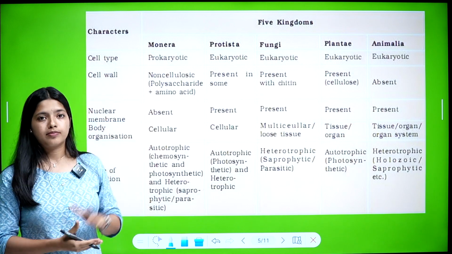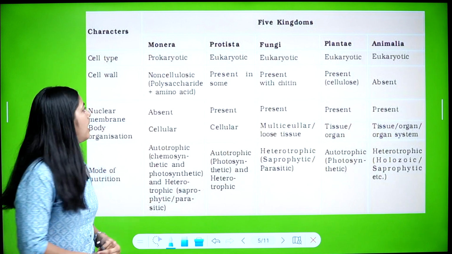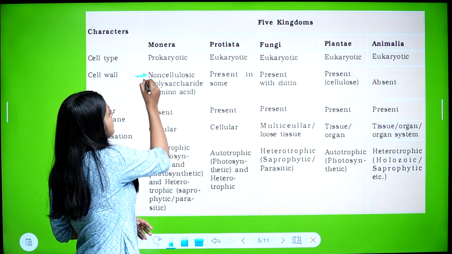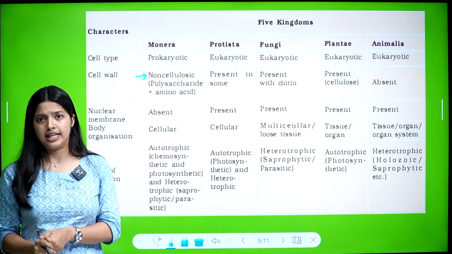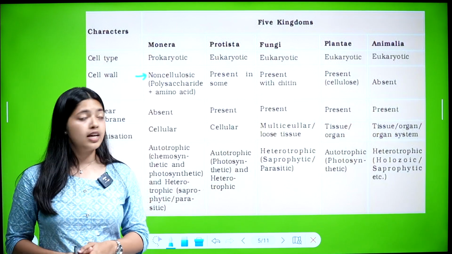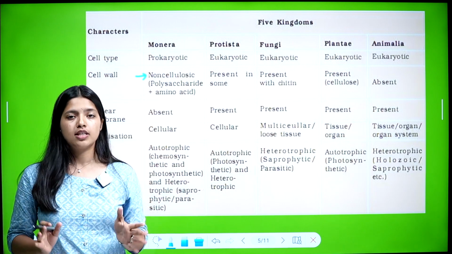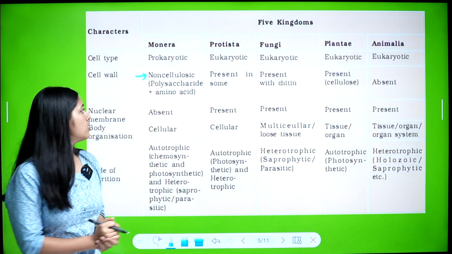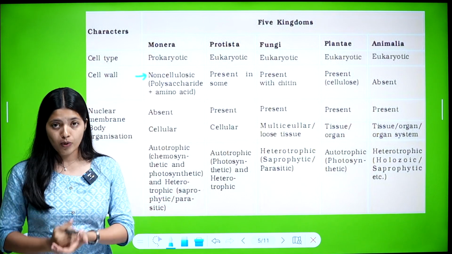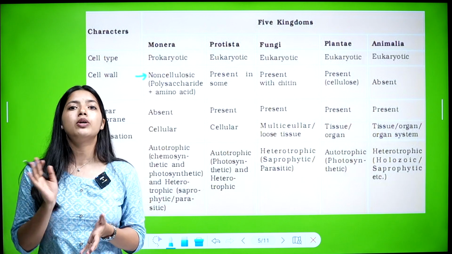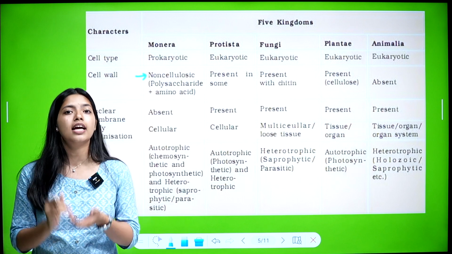Does Monera have a cell wall? Yes, Monerans have a cell wall, and it is non-cellulosic. Cellulose is a material by which the cell wall is made, commonly in plants. In Monera, the cell wall is not made up of cellulose, so it is non-cellulosic. It is made up of polysaccharides and amino acids.